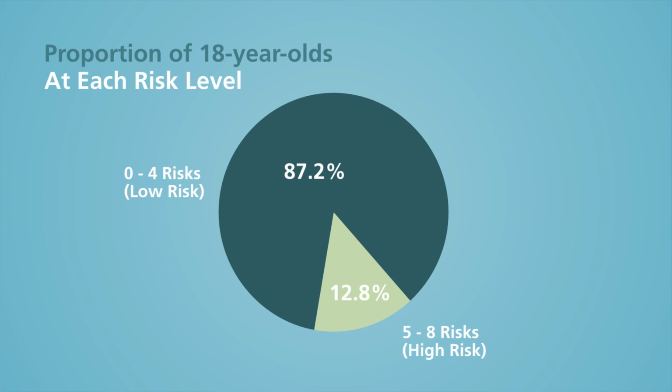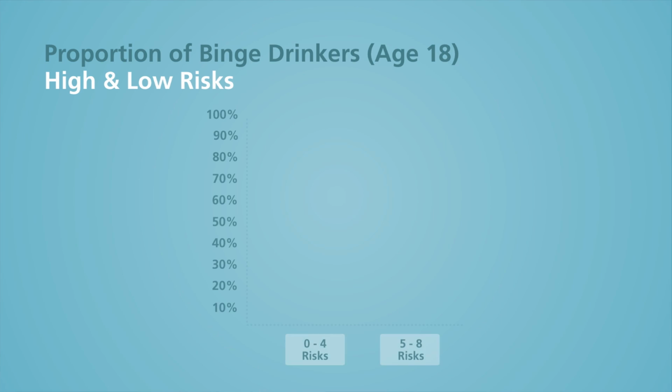Does risk matter? You bet it does. Only 21% of those at low risk reported current binge drinking at age 18. That's about 1 in 5. But fully half of those in the high-risk group reported binge drinking. Clearly, that group needs preventive intervention to reduce their level of risk. We should not ignore those at high risk.